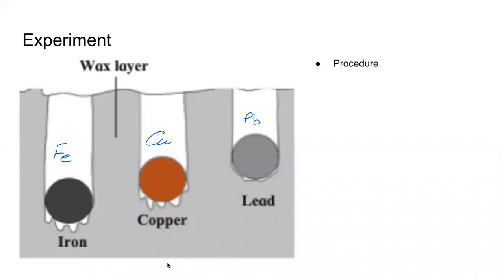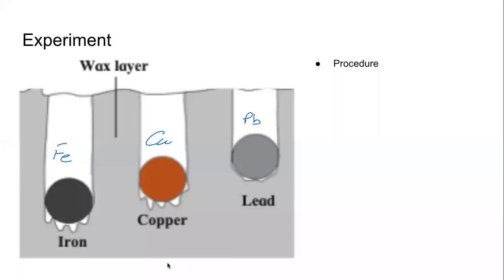Which is hotter, which is colder? Are the balls hotter or is the water hotter? Which is hotter? Boiling water is hotter. Of course, हमने ये जो iron, copper and lead ball लिया है, हमने उसको गर्म नहीं लिया है. And we are taking these cold balls of metals and putting them in the boiling water, which is hotter. Now apply the principle of heat exchange and tell me what will happen.